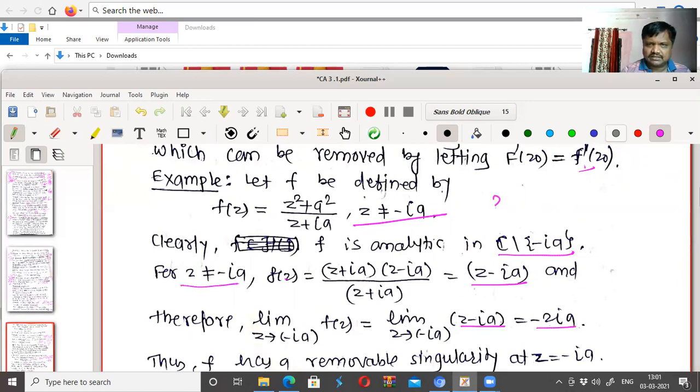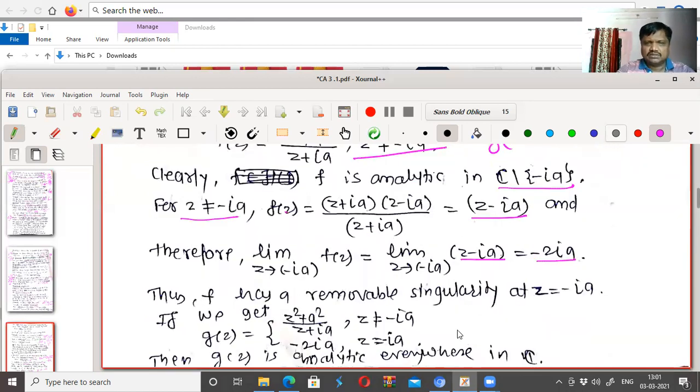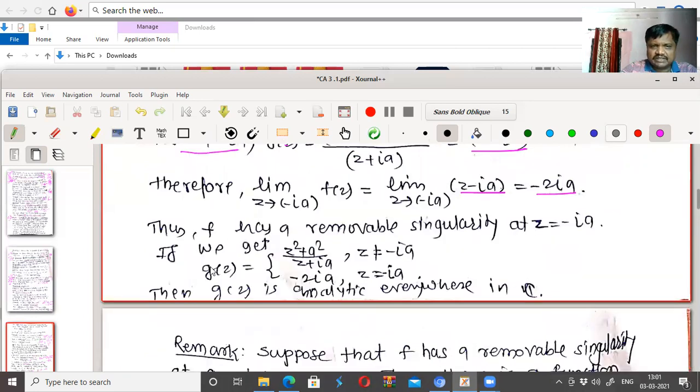So if I define f(minus i) equal to minus 2i, then this function becomes analytic at z equal to minus i, and so the singularity is removed. Thus f has a removable singularity at z equal to minus i.